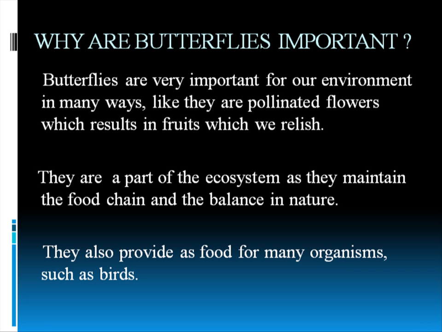part of the ecosystem. If you think that only we humans are needed in the whole chain of the ecosystem, it is not like that. If one small thing breaks in the ecosystem, everything will break. You may think a butterfly is such a small thing that if it is not there, nothing will happen in the ecosystem. But it is not like that. If one small butterfly dies, everything can break, because butterflies are food for many other organisms such as dragonflies and birds. And butterflies also eat many things. Not only flowers and nectar, as I said earlier, they also finish off many scavenged and other leftovers from the environment.